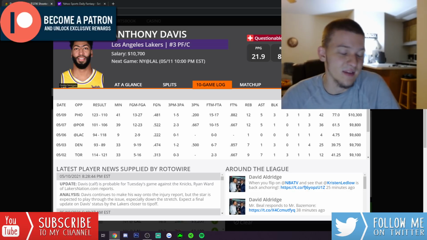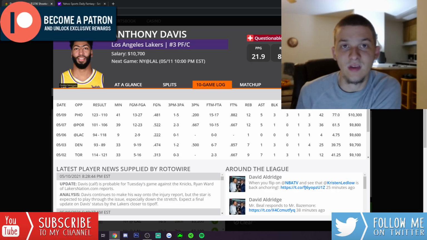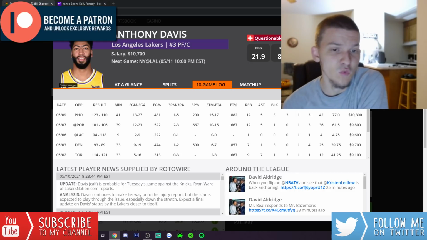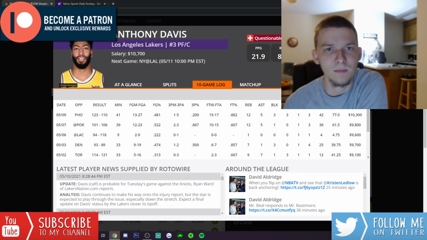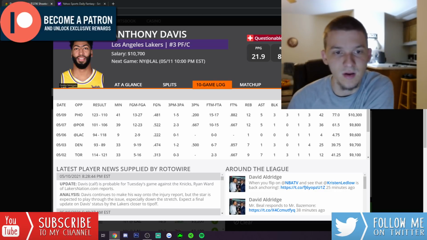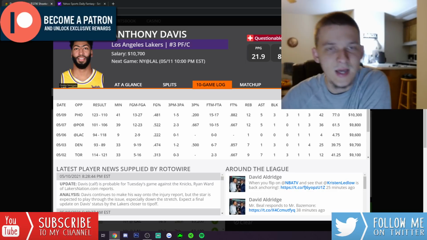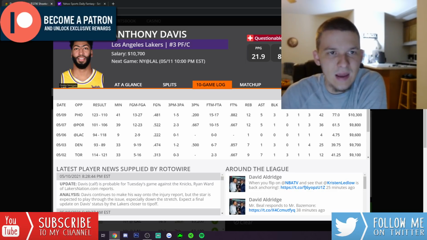This Lakers team, as I said, they're fighting for playoff position. Pretty sure if the season were to end today, they would be in the play-in tournament, but if they do win enough games, I think they could make it to where they don't have to be in the play-in tournament, which you don't want to be in, because obviously you just want to be in the playoffs. You don't want to have to play in that play-in tournament. So I think we're going to get like 38, 40 minutes from Anthony Davis.